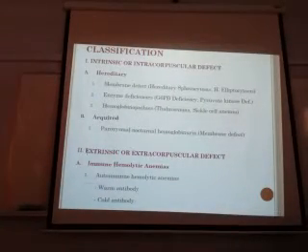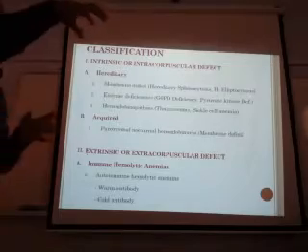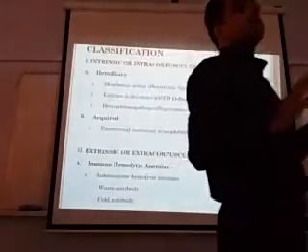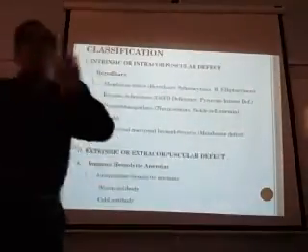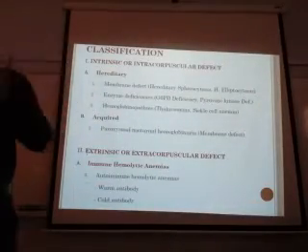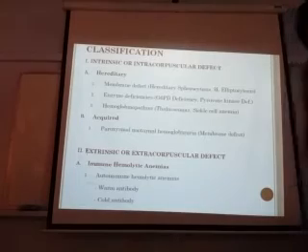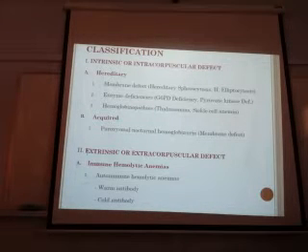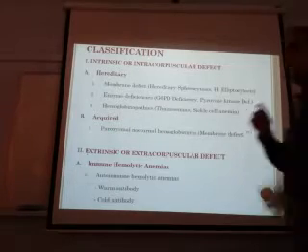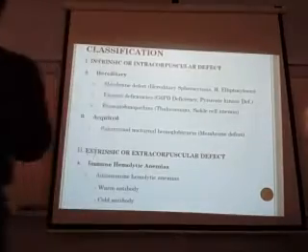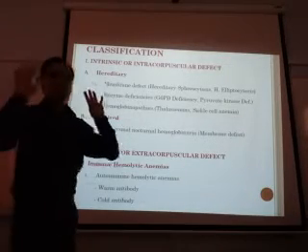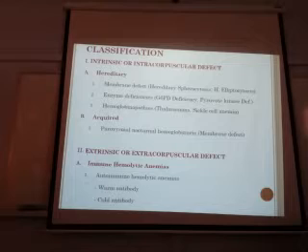Extrinsic or extracorpuscular defect means RBCs as such are normal, but there is something wrong outside. Something from outside attacks the RBCs. It can be immune mediated or non-immune mediated. Immune mediated: one is autoimmune hemolytic anemias, in which autoantibodies are directed against the RBCs. These antibodies can be warm or cold.